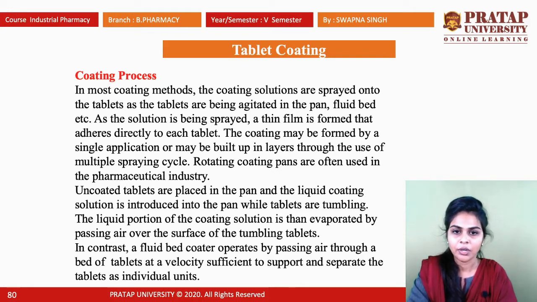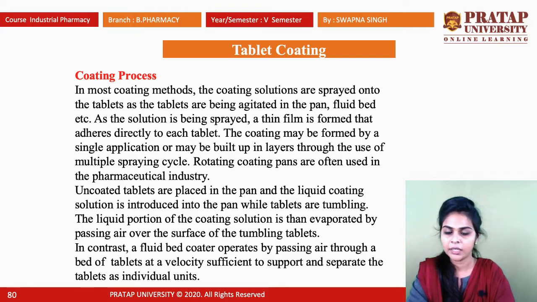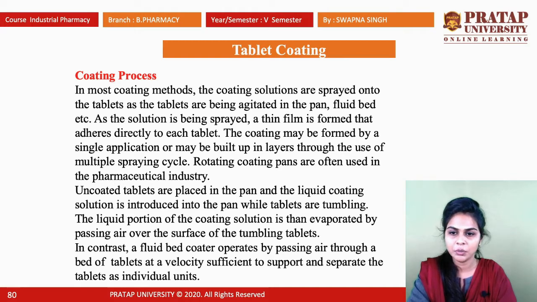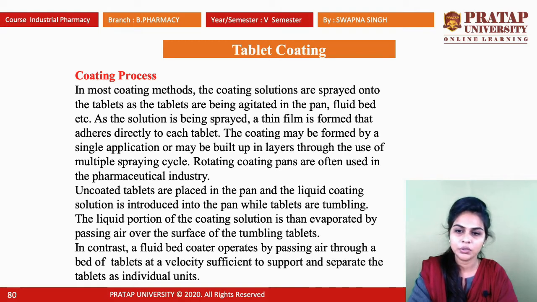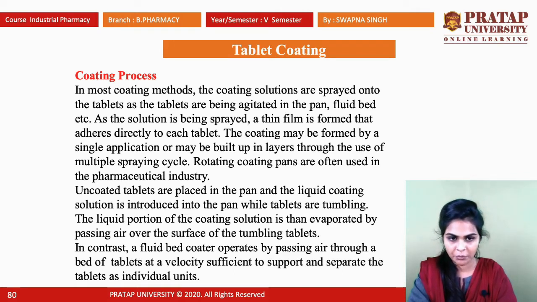Rotating coating pans are often used in pharmaceutical industries. First, the uncoated tablets are placed in the pan, and after that we spray the liquid coating solution into the pan while the tablets are tumbling. The liquid portion of the coating solution is then evaporated by passing air over the surface of the tumbling tablets.